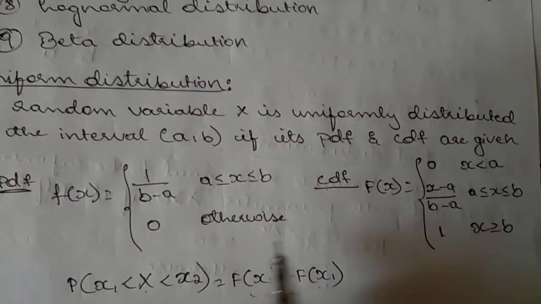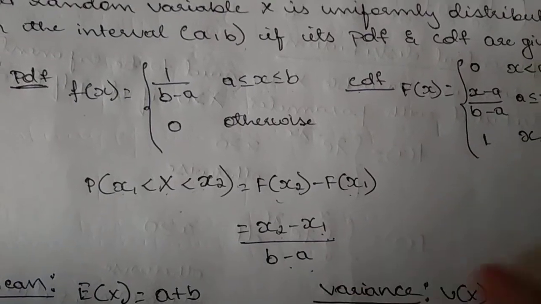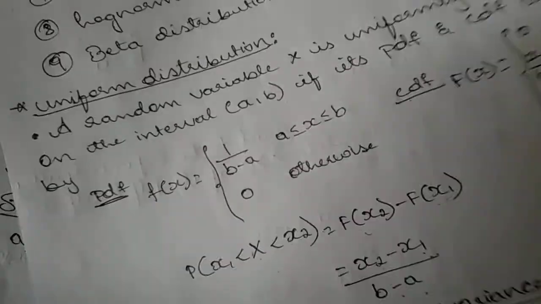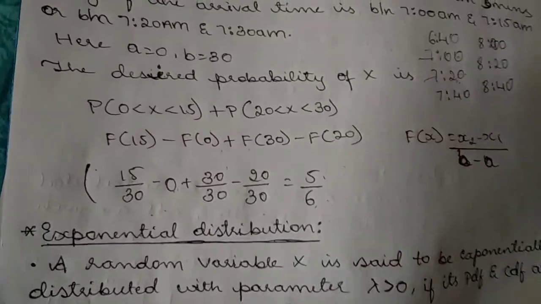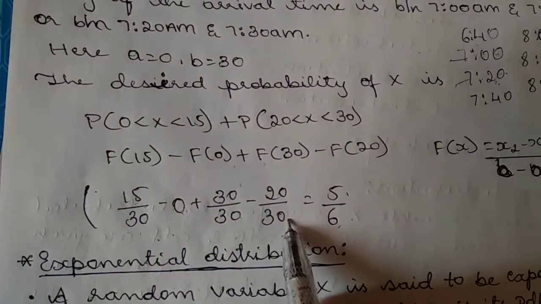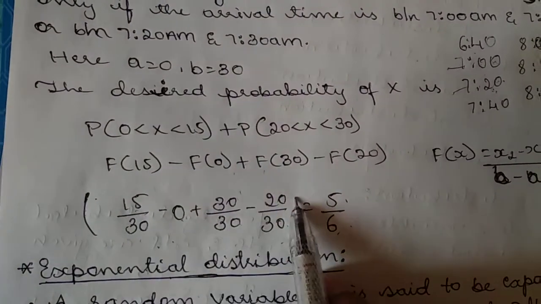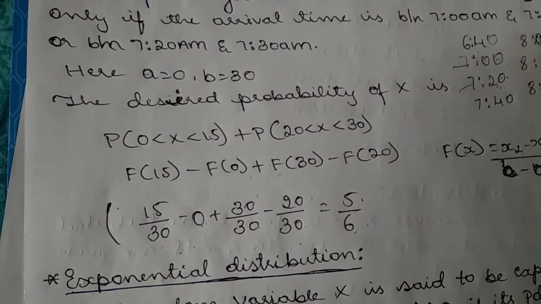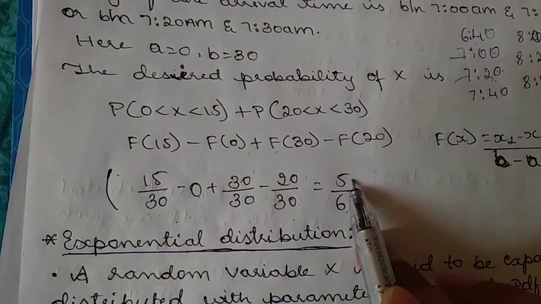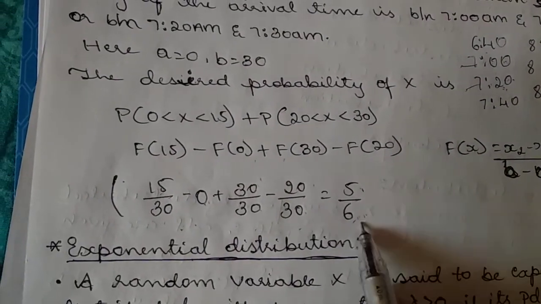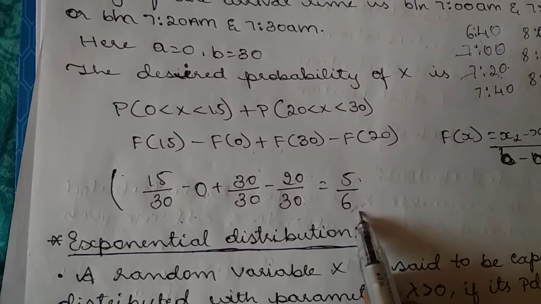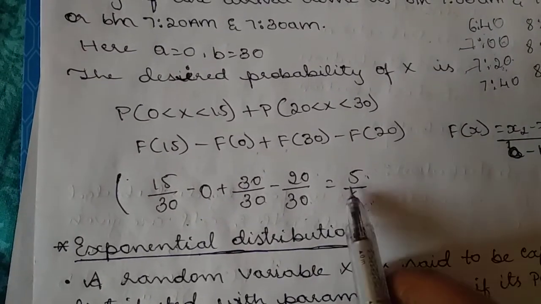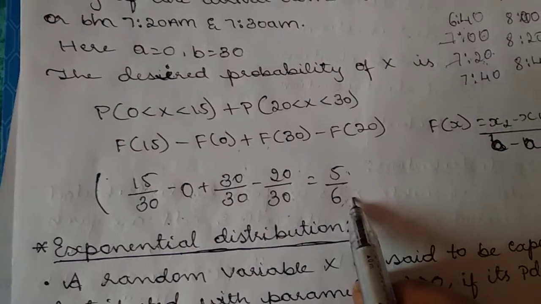You just have to apply this formula: (x2 minus x1) divided by (b minus a). Here b minus a is always 30, so I am getting 30 in the denominator, and the numerator is x2 minus x1. So I get the answer 5/6. This is the probability that passengers will wait more than 5 minutes for the bus.